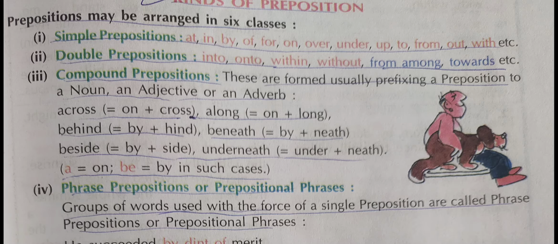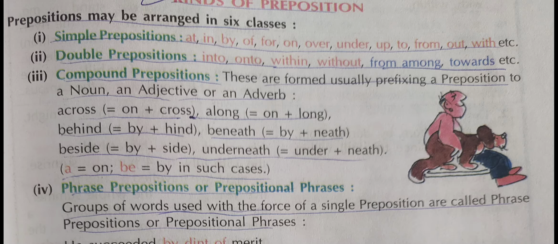Now double prepositions are a combination of the two, that is into, onto, within, without, from, among, towards, etc. Compound prepositions are also a combination of the two. These are formed usually by prefixing a preposition to a noun, an adjective or adverb. That is, we add the preposition to other parts of speech and then they give the new preposition, to whom we call compound prepositions.